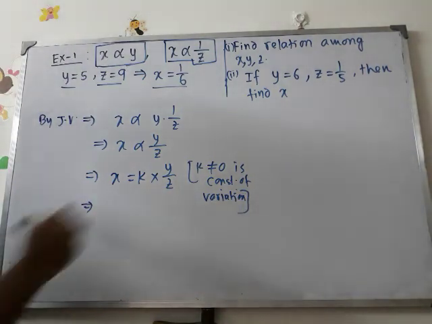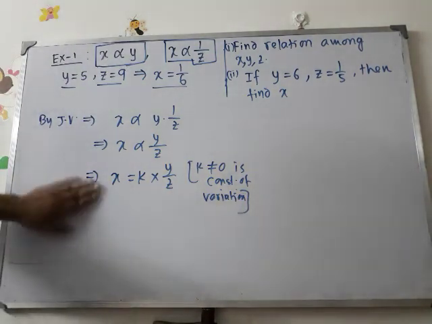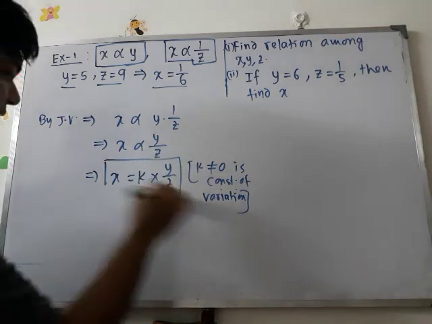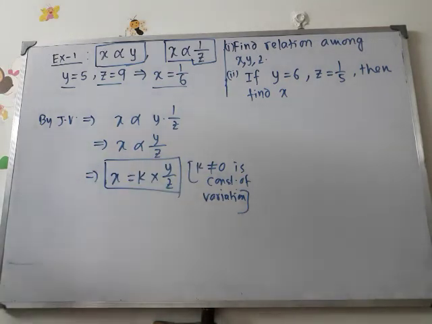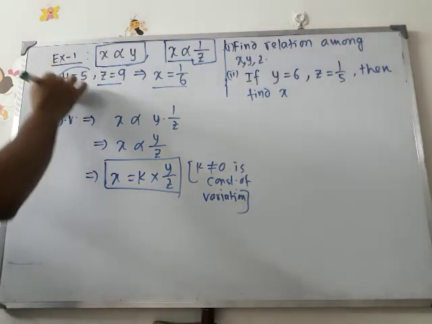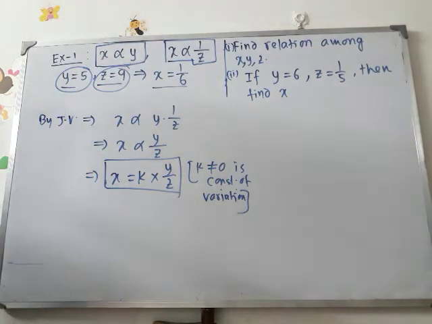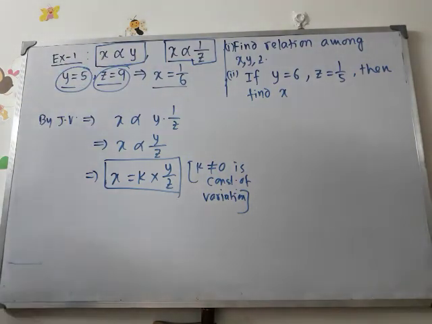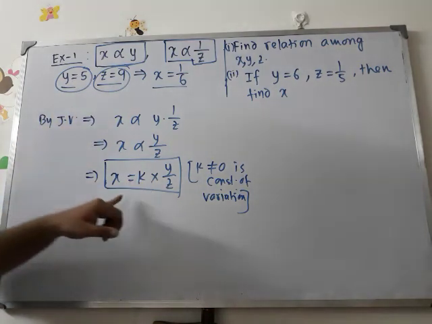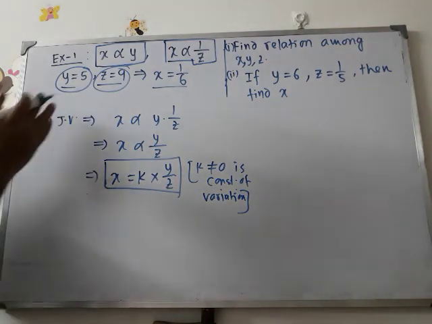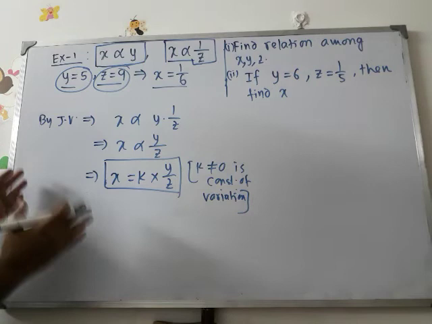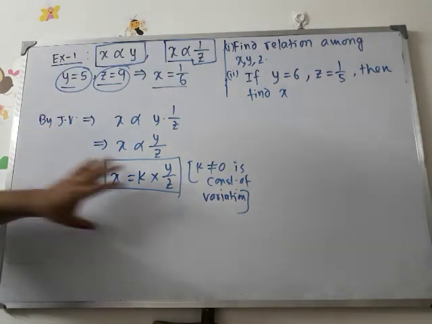Now from here what can be said? This is the relation, but here K is unknown for us at that stage. Now look at these values. Y equals 5, Z equals 9. Then X will be equal to 1 by 6. Put the values of X, Y, Z here, we can find the value of K. Simple thing. If we put the values of X, Y and Z from the given set of values, we can find the value of K.